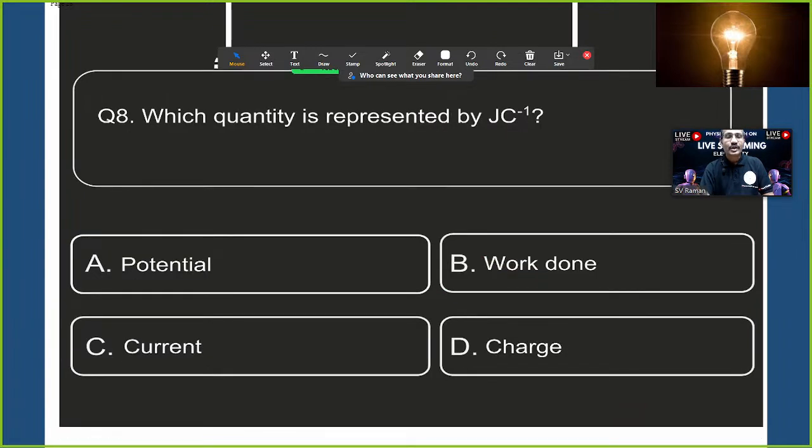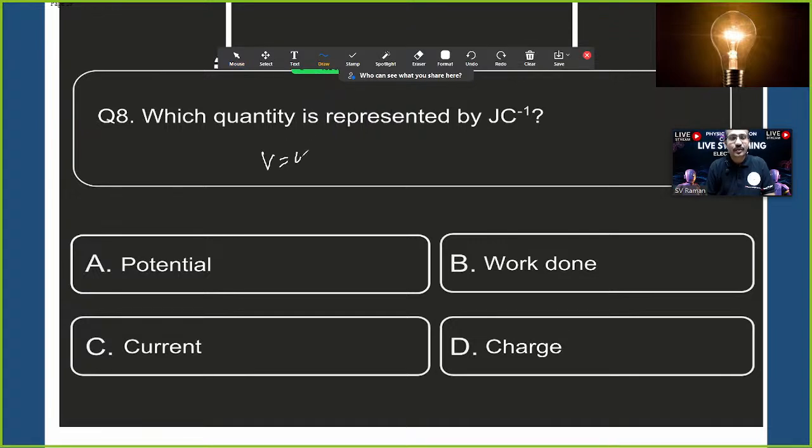Which quantity is represented by joule per coulomb? See the question here. Option A, potential. Option B, work done. Option C, current. Option D, charge. This kind of question we need to think about carefully.